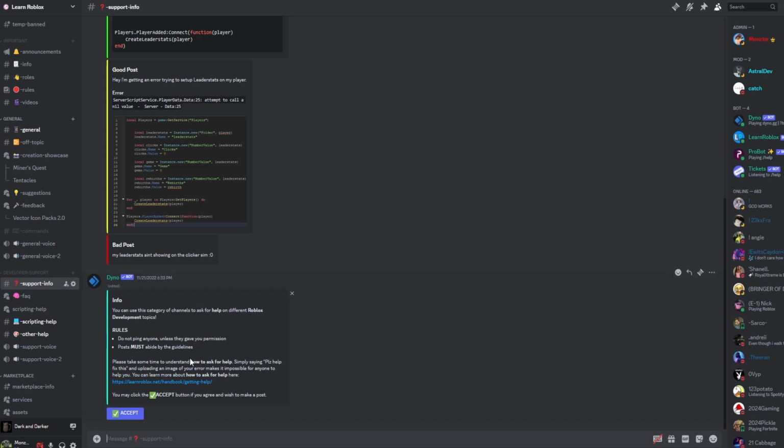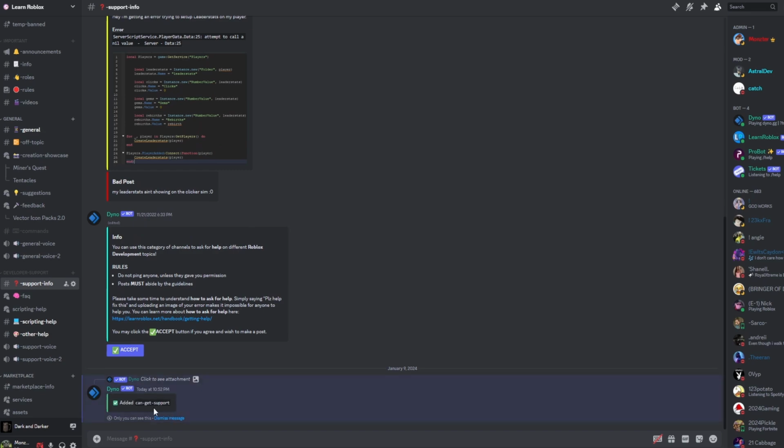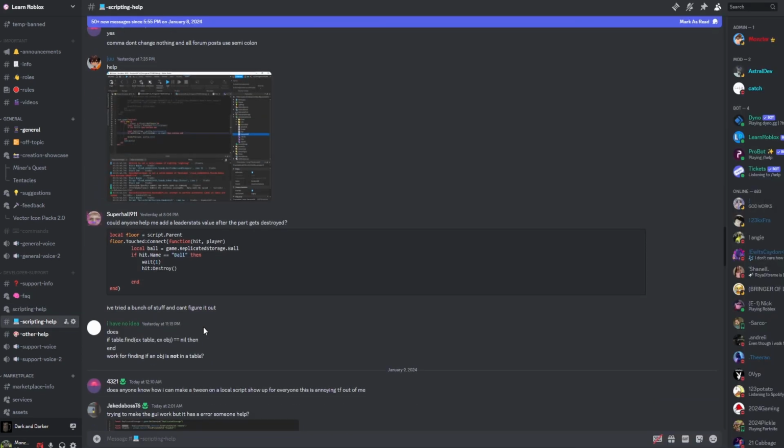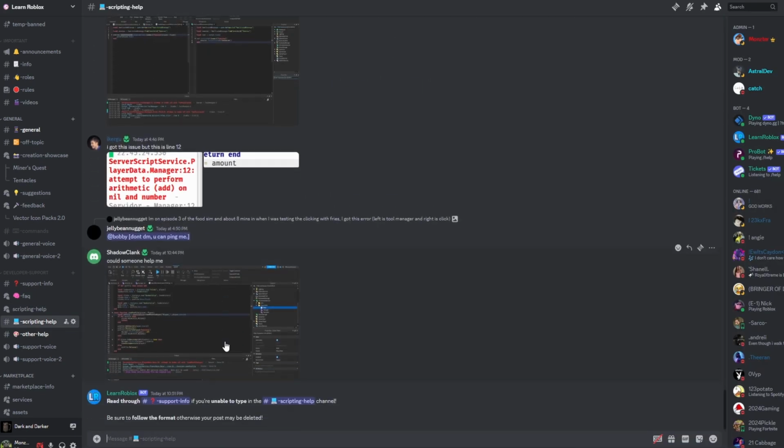Then, to be able to create a post inside of these help forums, you want to click the accept button. Once you click the accept button, you will be given the can get support role, and then you can create a message inside of scripting help and inside of this channel as well. We have both a forum and a standard text channel where you can request help at. So make sure you follow those steps if you want to be able to ask for help.